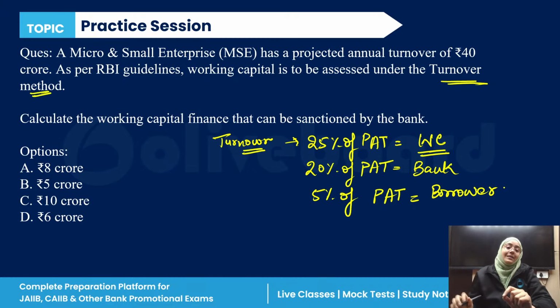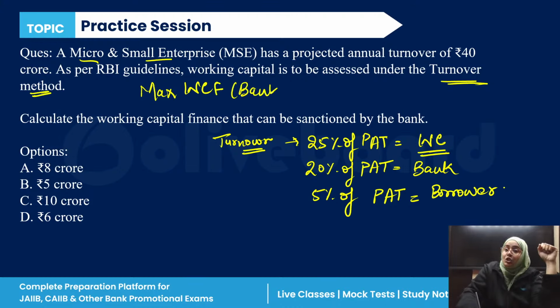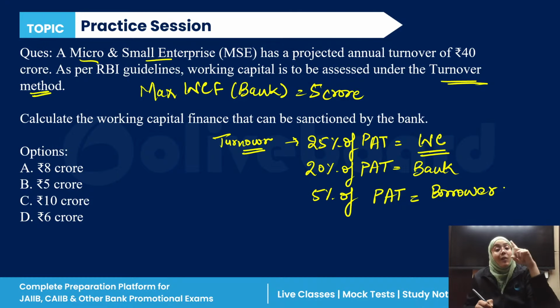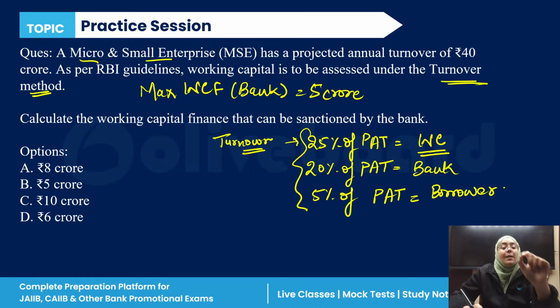But if you all remember, I have told you, if you are a micro and small enterprise, the maximum working capital finance which can be sanctioned by the bank is 5 crore, not more than that. It was the very first line. In case you are a micro and small enterprise, the maximum working capital finance you receive from the bank is 5 crore, not more than that. First, we have to calculate according to this. Let's see how much the number is coming.